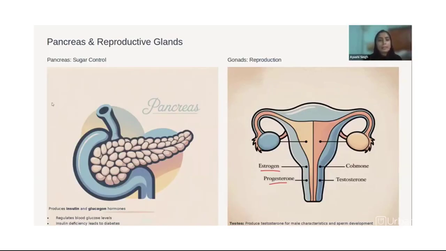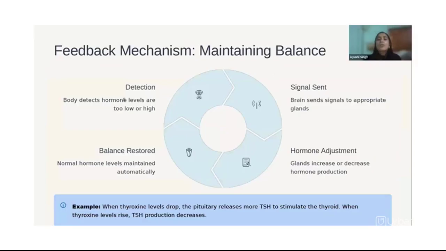Now, the feedback mechanism, let's talk about this. First your body detects that hormone levels are very, very high or very, very low. Now a signal will be sent. How will the body understand that there is no need of any more hormone being released, or that there is a need of a lot of hormone? So first the body will detect it, then a signal will be sent.